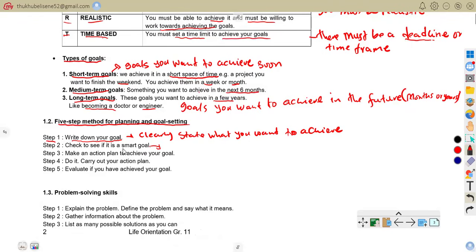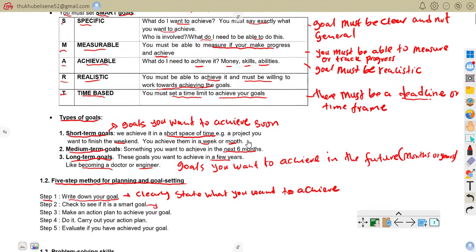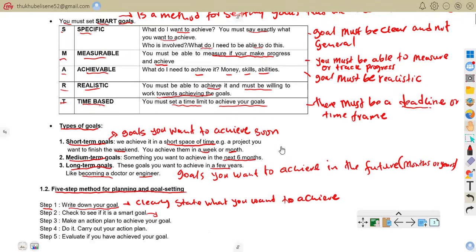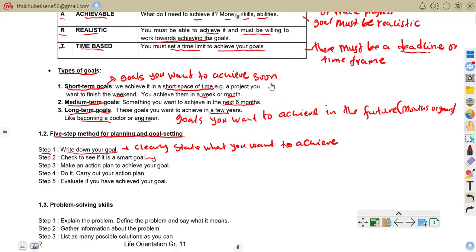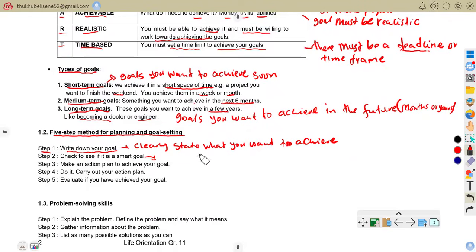We have said S stands for specific, M measurable, A achievable, R realistic, and T time-based.